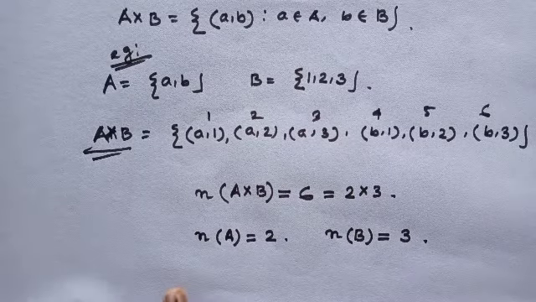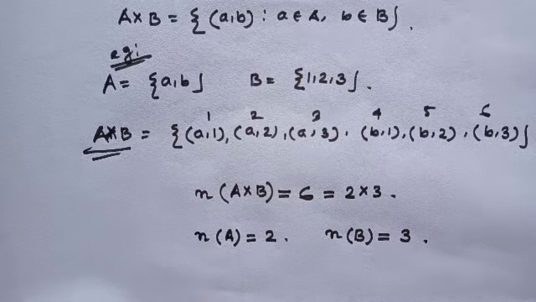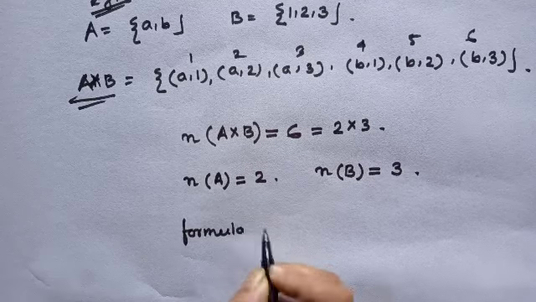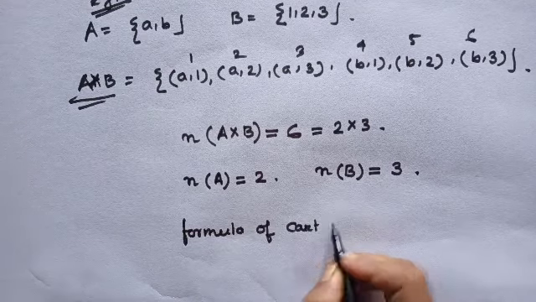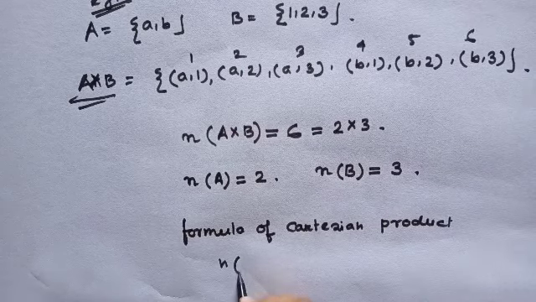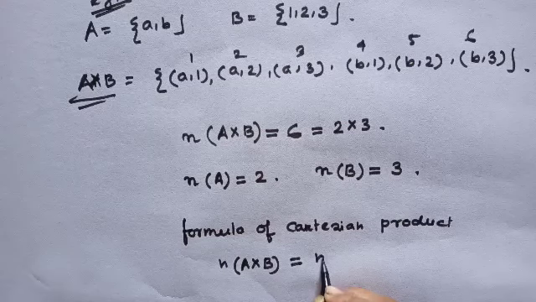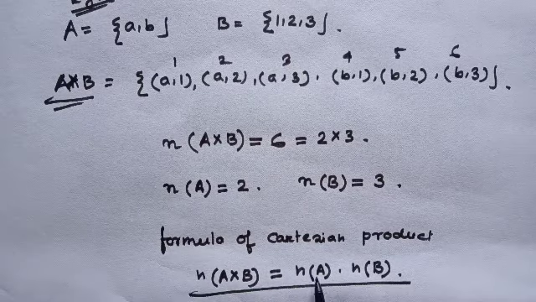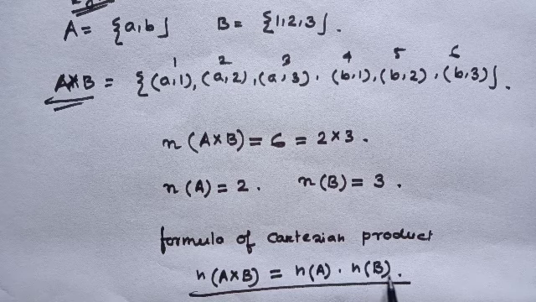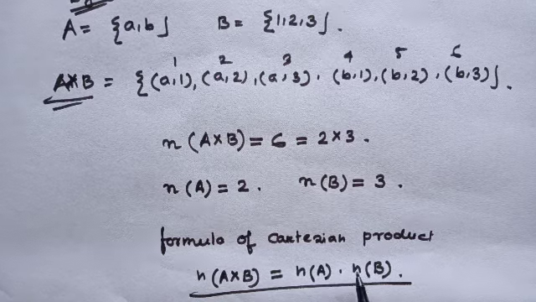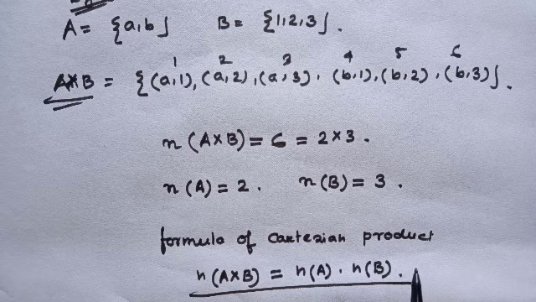That means the actual formula of the Cartesian product: n of A cross B equals n of A dot n of B, where n of A is the number of elements of set A and n of B is the number of elements of set B. That means the cardinality of A cross B equals the cardinality of A into the cardinality of B. Okay.